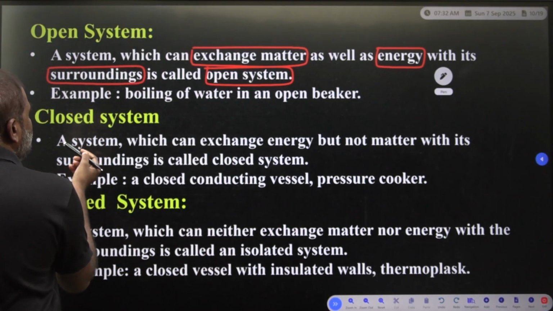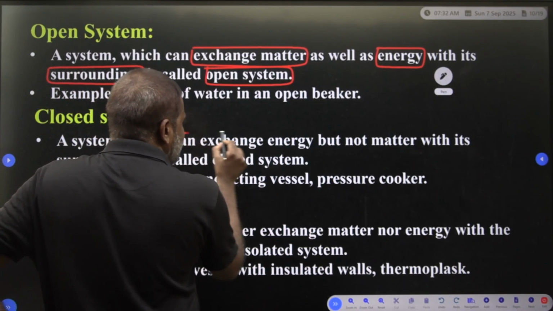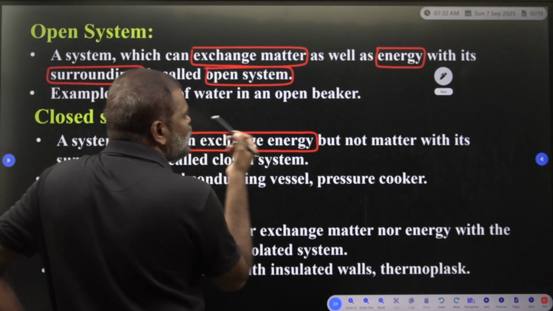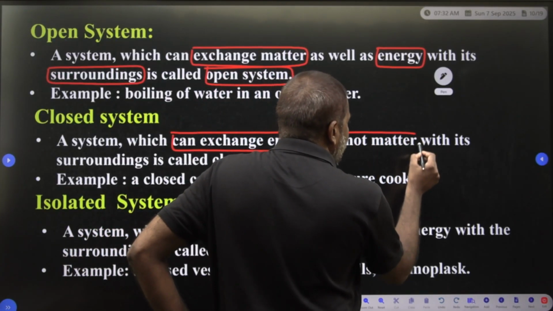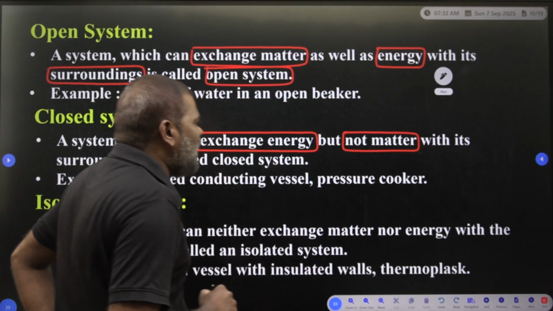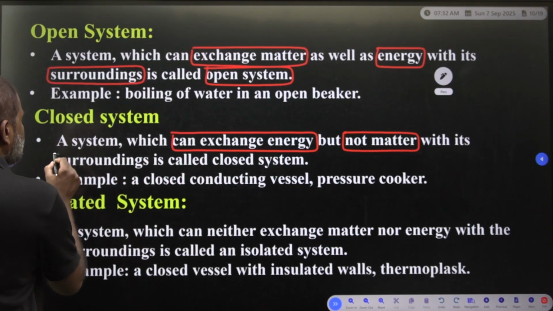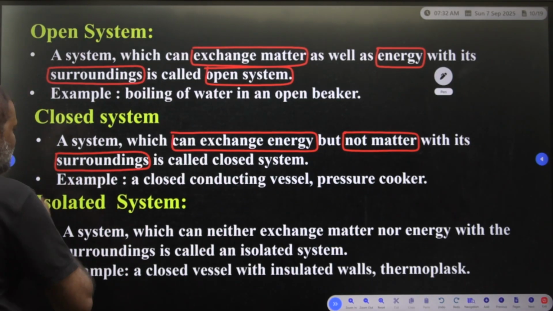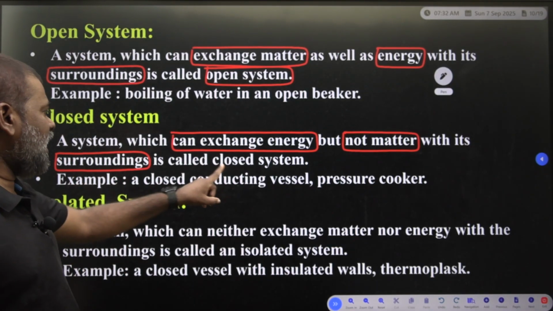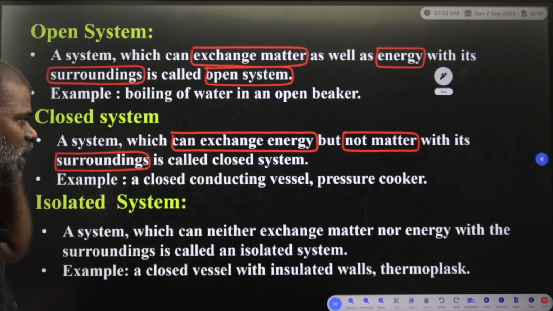So what is a closed system? A system which can exchange energy but not matter with its surroundings, such a system we call a closed system. A closed conducting vessel or a pressure cooker is an example of a closed system.